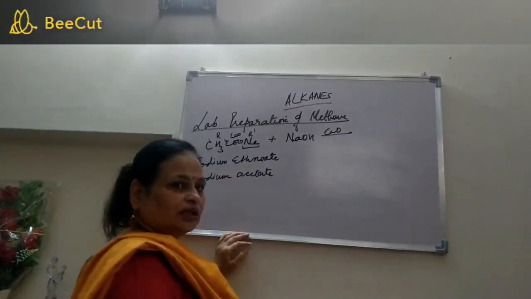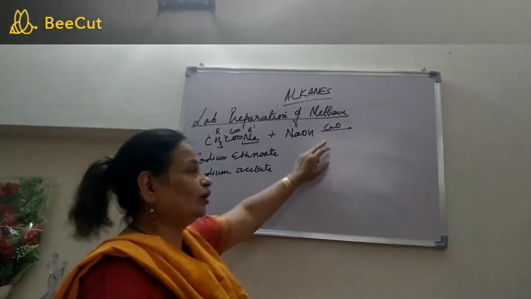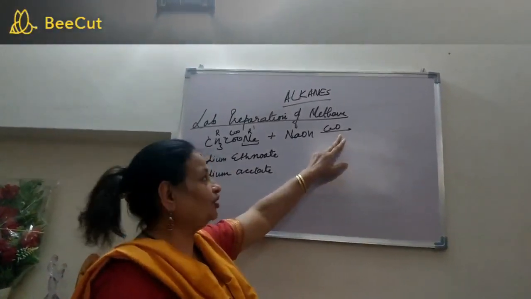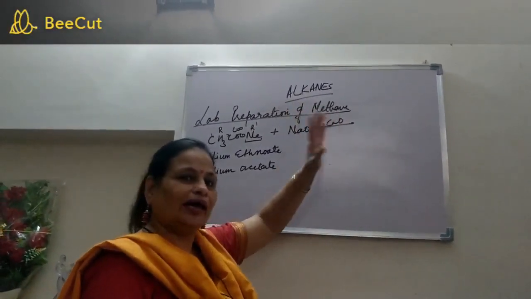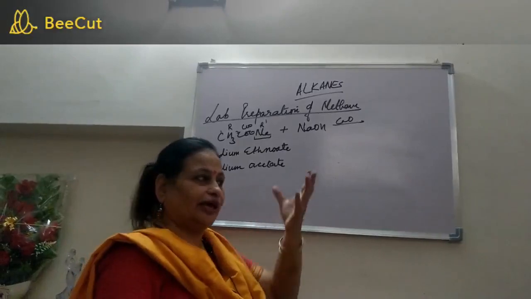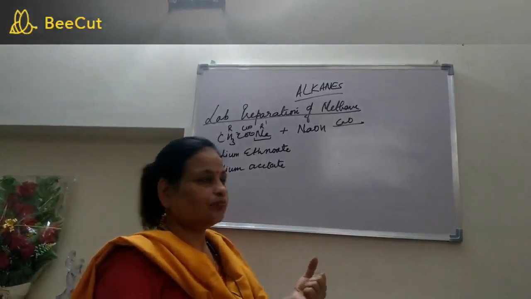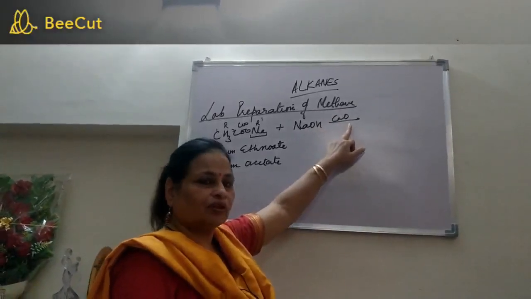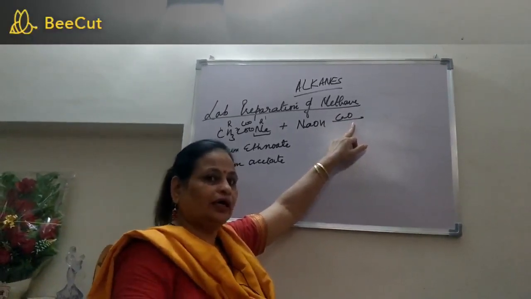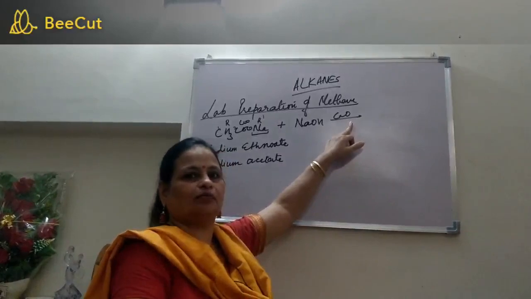Calcium oxide is present. By the way, it is not acting as a catalyst. Over here we are writing this because it is a drying agent. All alkalis are deliquescent in nature. They absorb water from the atmosphere. In order to prevent sodium hydroxide from absorbing water, calcium oxide is used. By the way, this was also a question in this year's board exam.